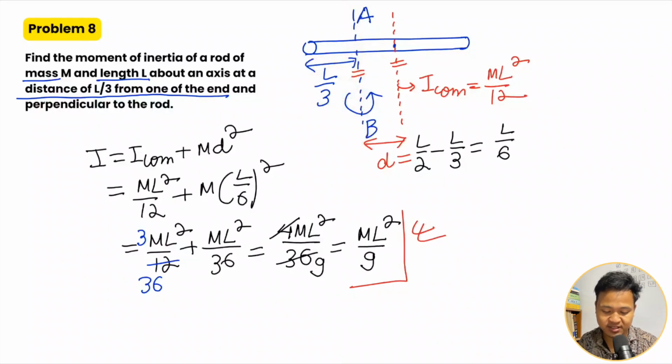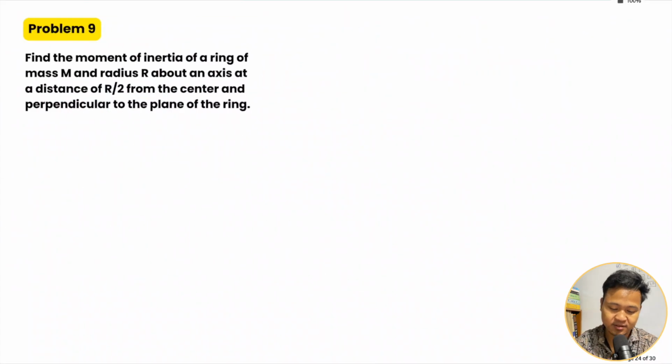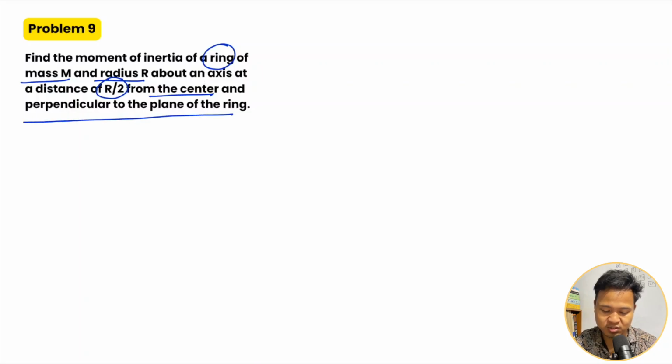Parallel axis theorem, we will do a few examples. So here see, find the moment of inertia of a ring of mass M, radius R about an axis R by 2 from the center and perpendicular to the plane of the ring.